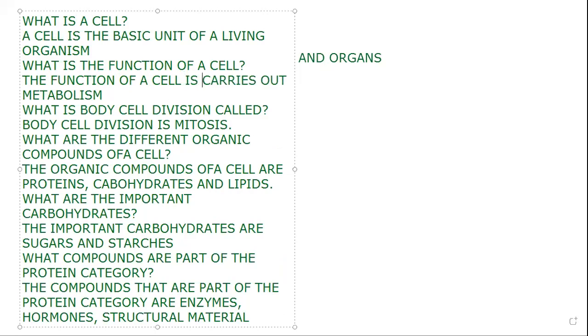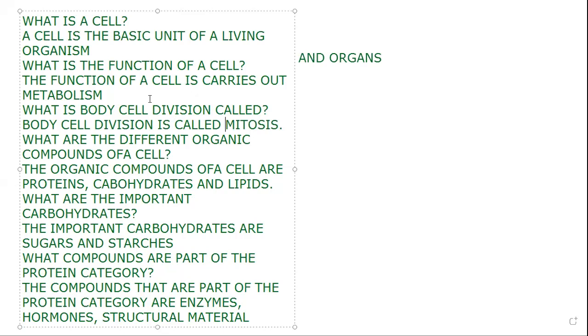Carries out metabolism. Lleva a cabo, right? Carries out, lleva a cabo el metabolismo. All right, good. What is body cell division called? Body cell division is called mitosis.